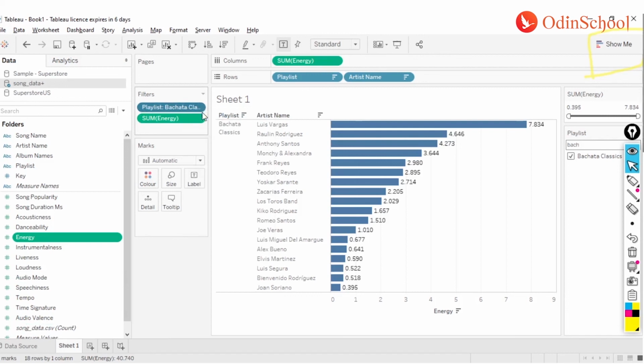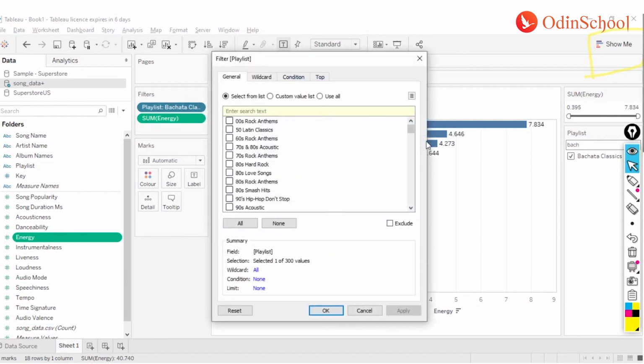If I click on edit filter over here, I have a wide variety of options where I can select directly from these values. I can just keep on selecting the values that I want, but you see I have nearly 300 values. Selecting values out of 300 is not so easy a job, and you don't even have assurance that the values you have selected are going to stay there forever and won't get upgraded or downgraded.